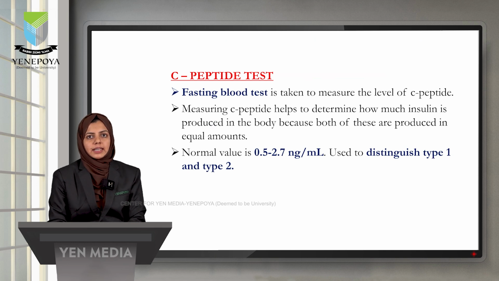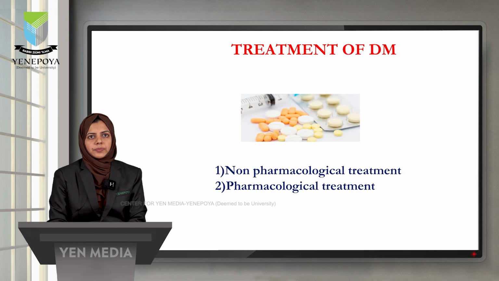A fasting blood test is taken to measure the level of C-peptide. Measuring the C-peptide helps to determine how much insulin is produced in the body, because both of these are produced in equal amounts. The normal value of the C-peptide test is 0.5 to 2.7 nanogram per ml, and it is used to distinguish between type 1 and type 2, because here we are measuring the insulin level in our body.